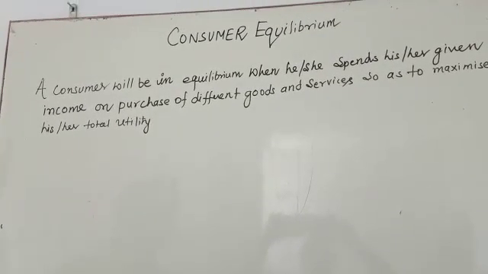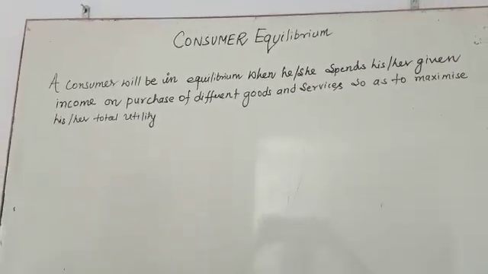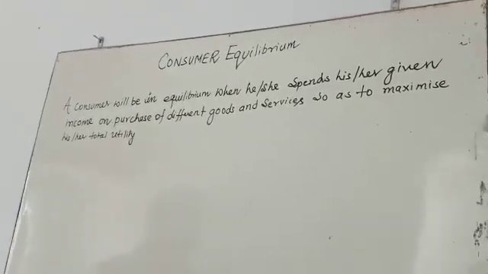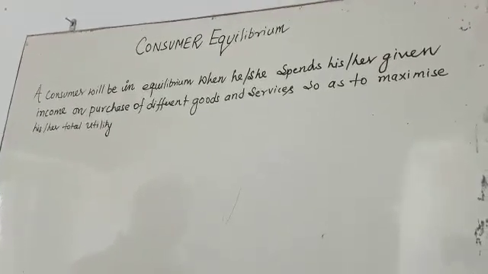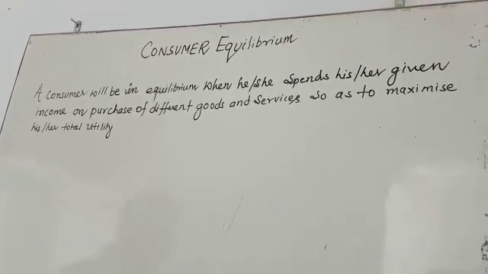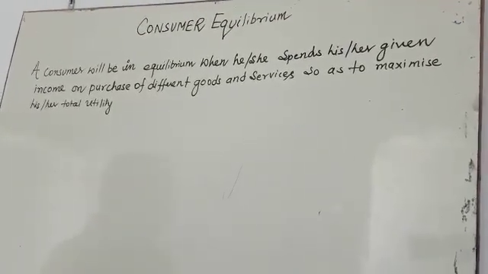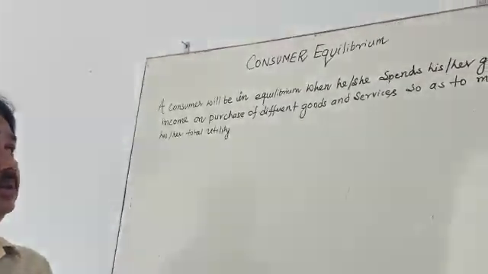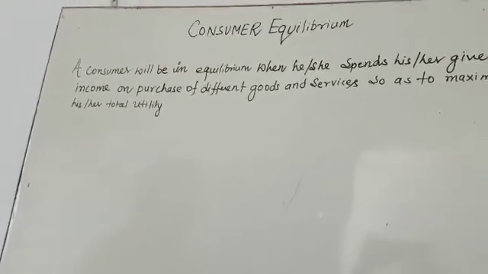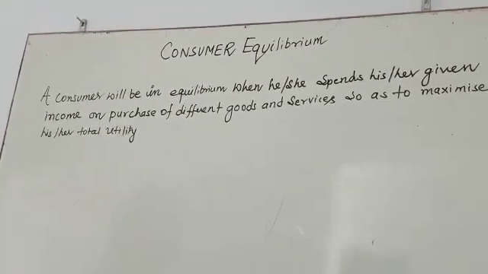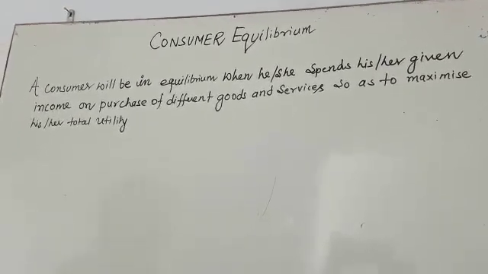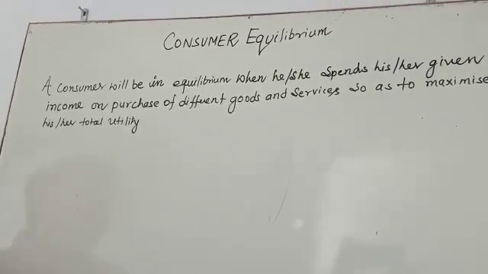When is a consumer going to be in equilibrium? Equilibrium is balance. So how is the consumer going to be in equilibrium? It is a situation in economics. Before going to this situation, first of all, suppose you have a certain amount of money and you are going to spend it on a particular or specific commodity, whether goods or services, and your utility is maximum.